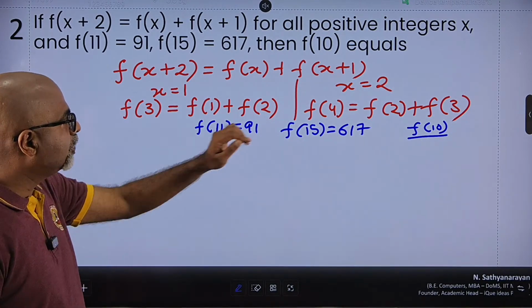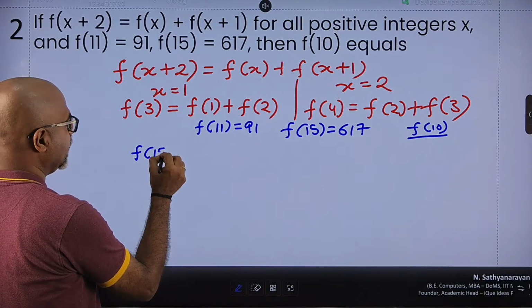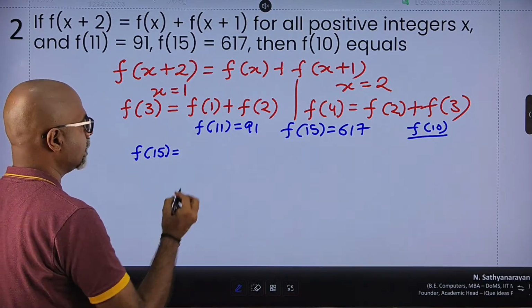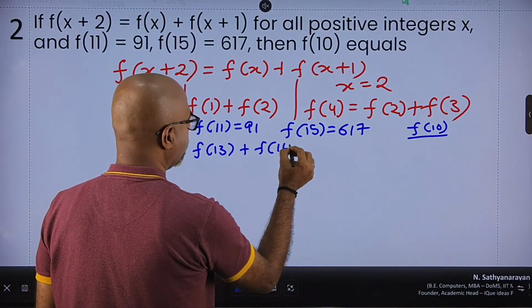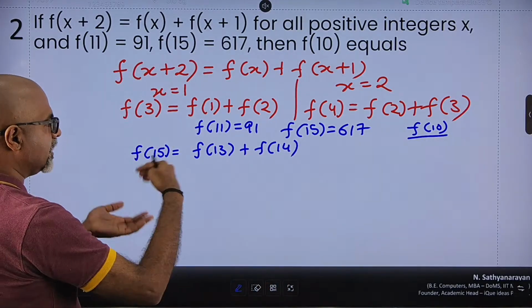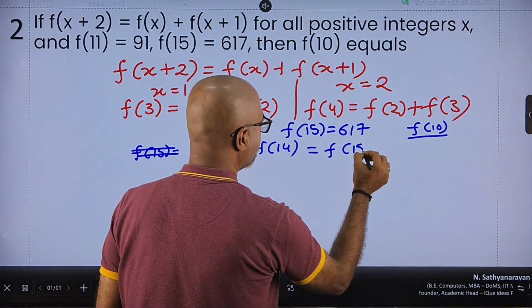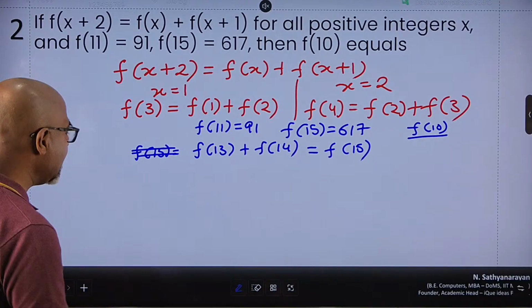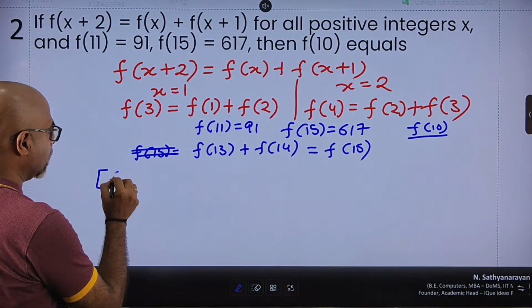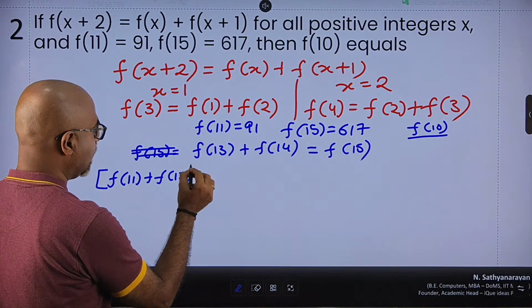So we start with f of 15. I can define f of 15 as the sum of the two previous numbers, that is f of 13 plus f of 14, right? If I swap the numbers for comfort, let us say this is equal to f of 15. Now I don't know the value of f of 13, but again I can define the value of f of 13 as f of 11 plus f of 12.